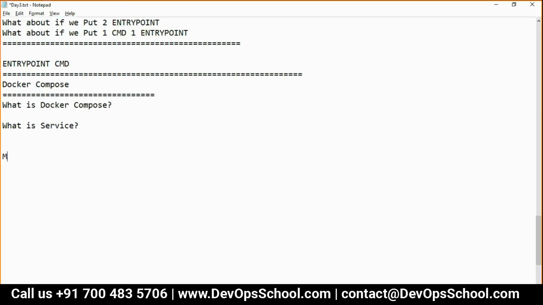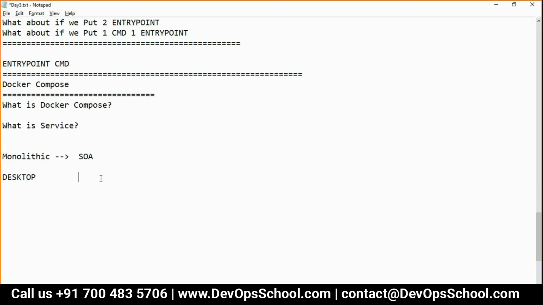Earlier we had an architecture which is monolithic. Monolithic software means the one which you install on your desktop. Then we got SOA, service oriented architecture.